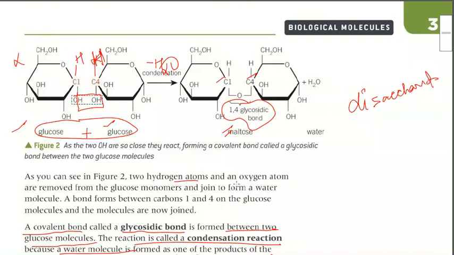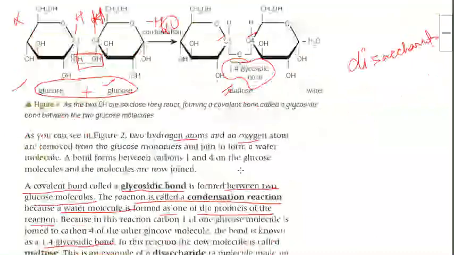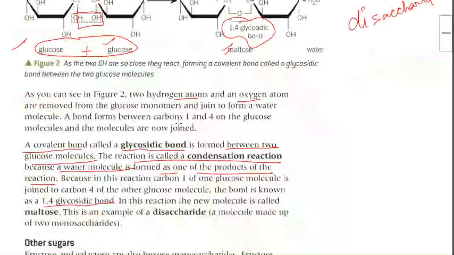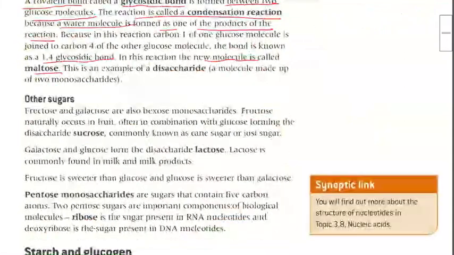Two hydrogen atoms and one oxygen atom are removed, and the bond is formed between the first and the fourth carbon of the glucose molecules, and the molecules are now joined. In this reaction, the new molecule is known as maltose, and it is an example of a disaccharide, that is, a molecule made up of two monosaccharides. Is that clear? Any doubt in this? Okay.